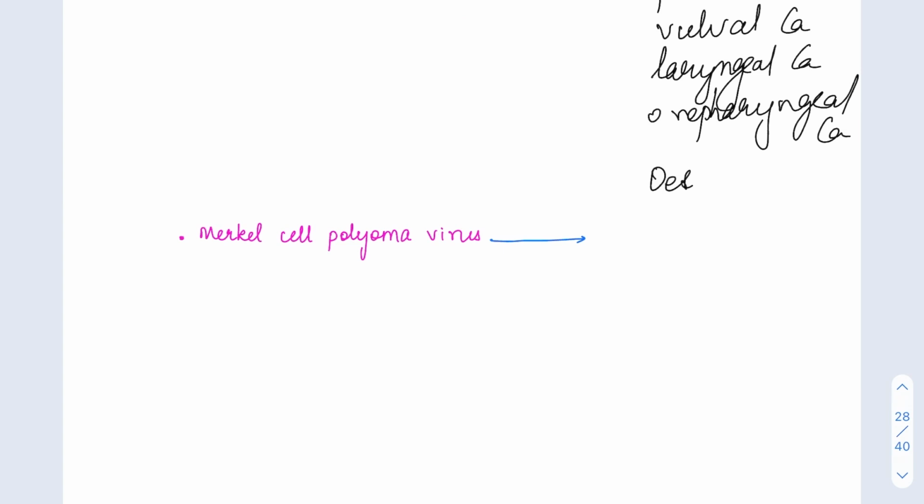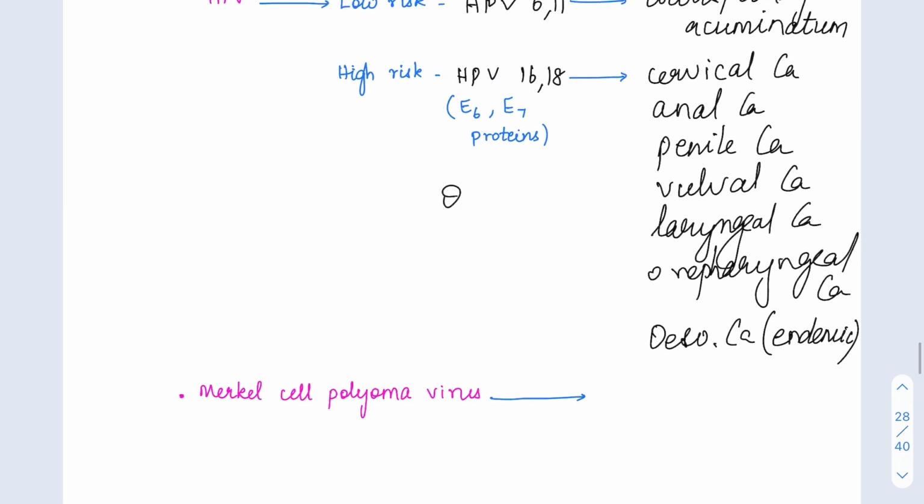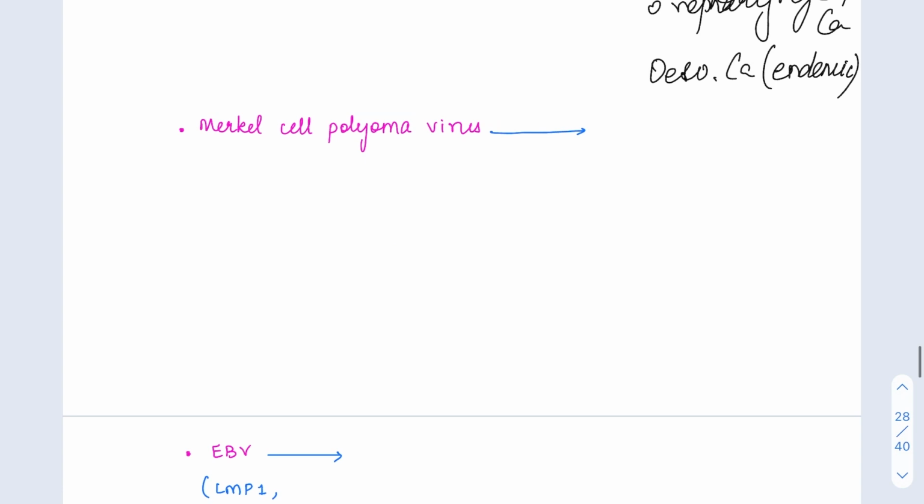Also sometimes esophageal cancers, when HPV is endemic in those areas. Okay, so these are all the cancers caused by high risk HPV. Then Merkel cell polyomavirus, as the name suggests, causes Merkel cell carcinoma.